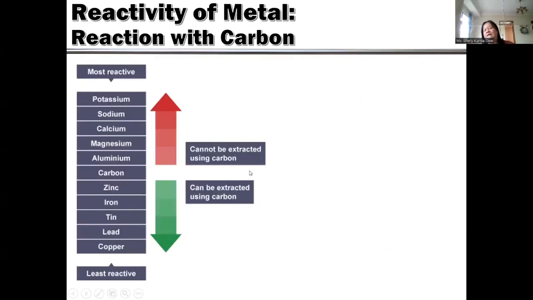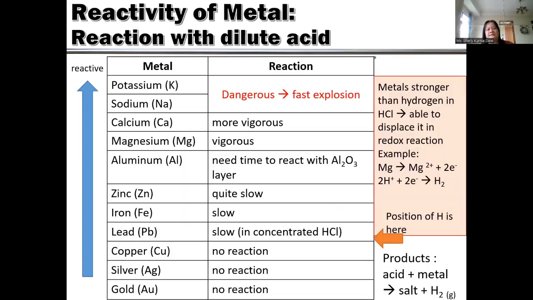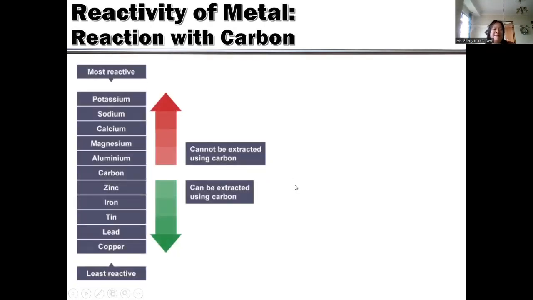And then, how about carbon? Why are hydrogen and carbon added into the reactivity series? Because they can be used for comparison. If we add carbon, we can see whether a metal can be extracted using carbon or not. A metal more reactive than carbon cannot be extracted using carbon. You should use electrolysis, using electricity to separate it from the earth. However, metals less reactive than carbon can be extracted using carbon.